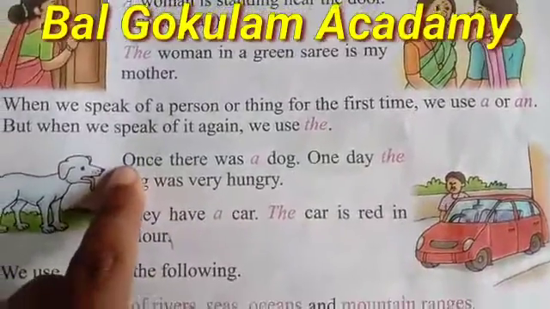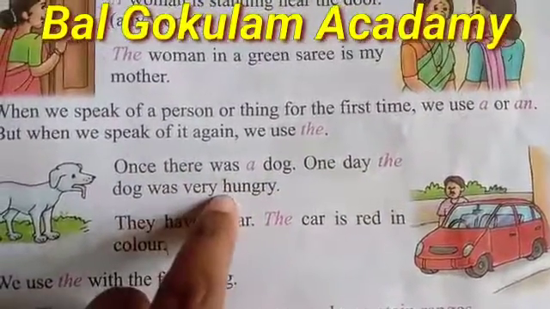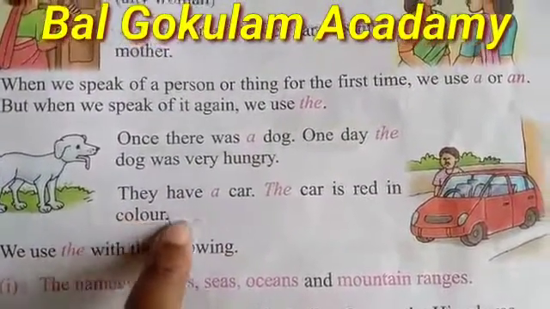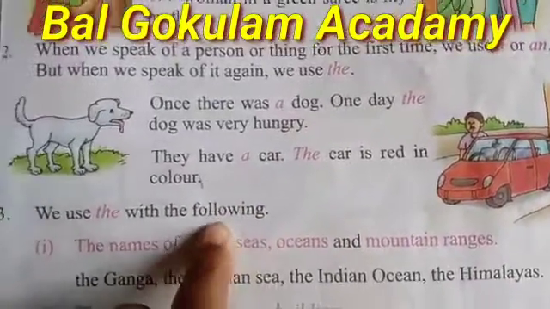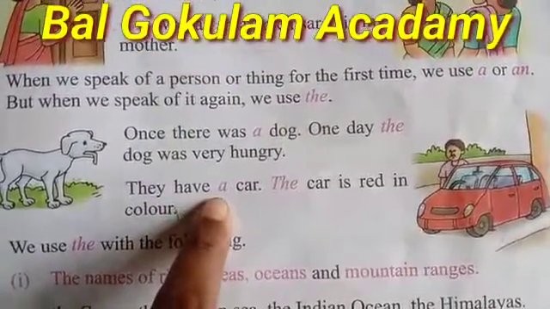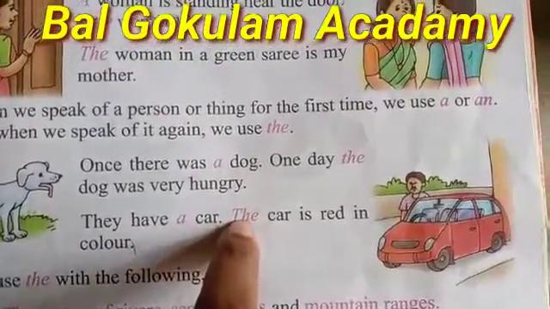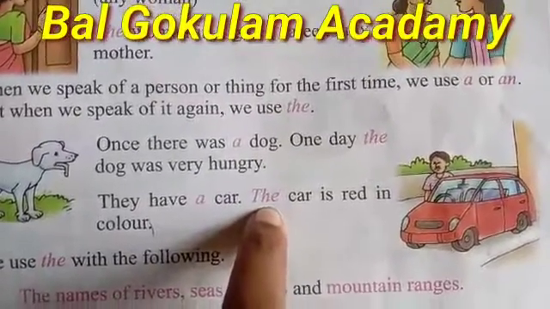Then they have a car. The car is red in color. So students, here first we told about a car, we use a. And after this once again we told about car, so we use here the.